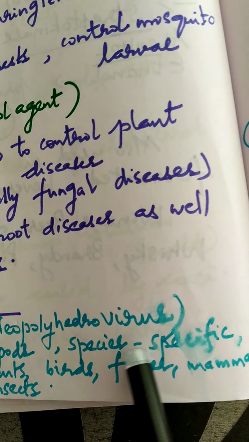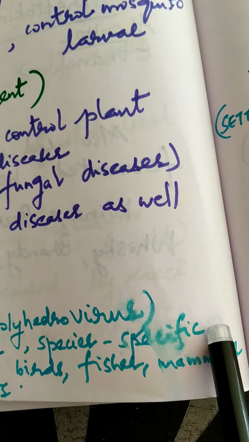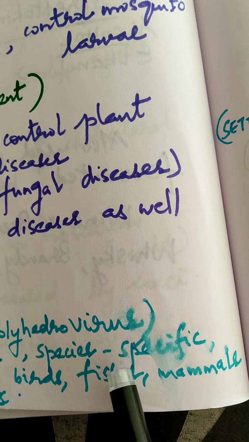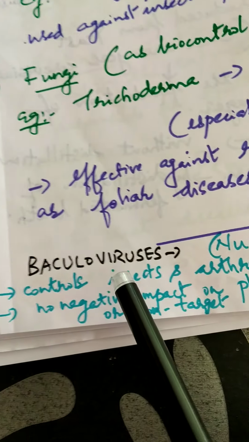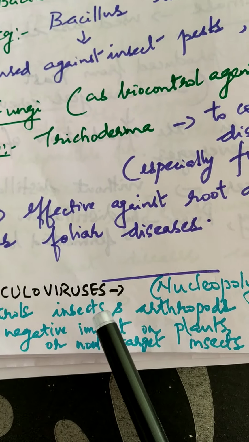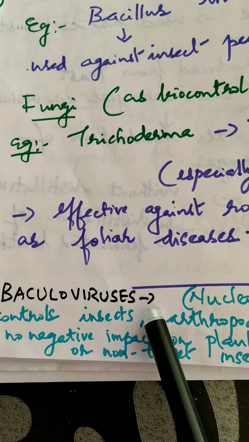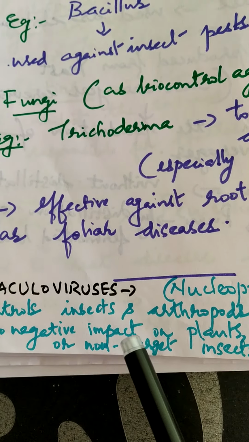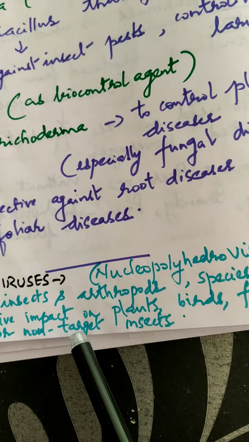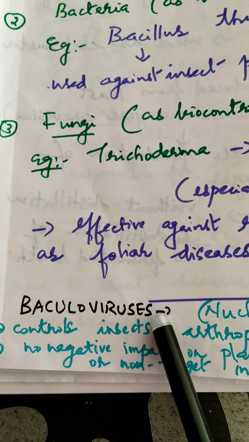Species specific means they are used to kill or control a particular species of insect pest, and they cause no negative impact on other organisms, especially birds, fishes, animals, etc. They are mainly used for controlling insects as well as arthropods. Since they are species specific, they have no negative impact on plants, birds, fishes, mammals and other non-target insects. That is the advantage of baculoviruses.